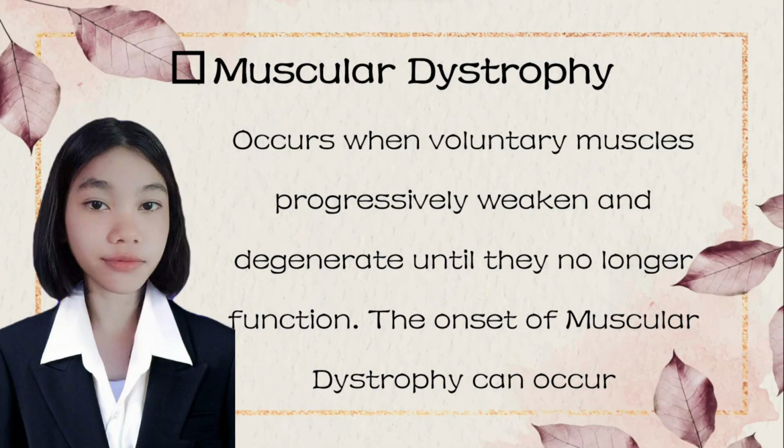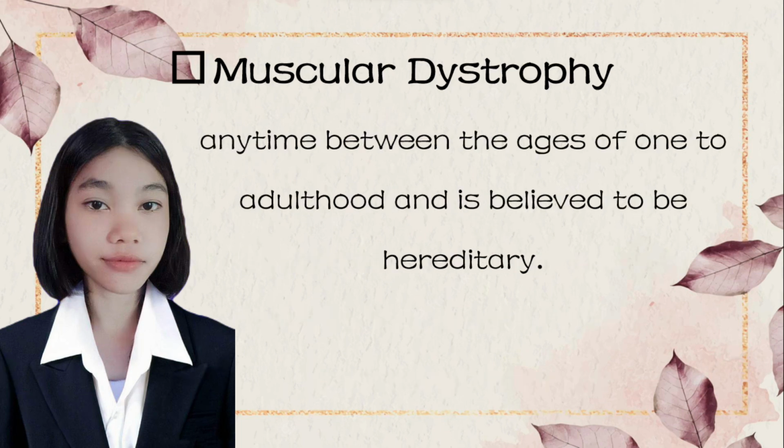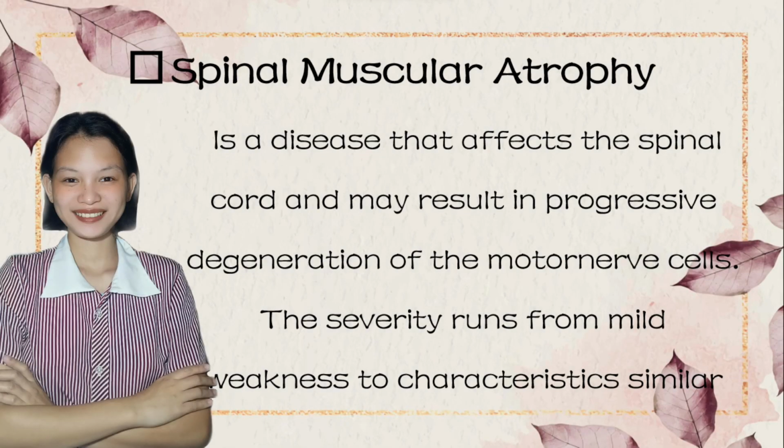Muscular dystrophy. It occurs when voluntary muscles progressively weaken and degenerate until they no longer function. The onset of muscular dystrophy can occur anytime between the ages of 1 to adulthood and is believed to be hereditary. The third one is spinal muscular atrophy.